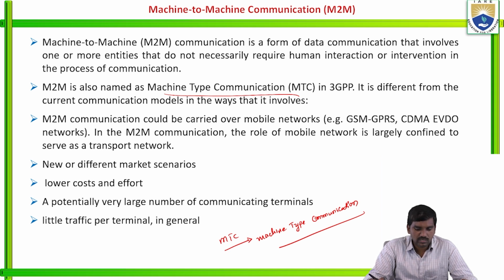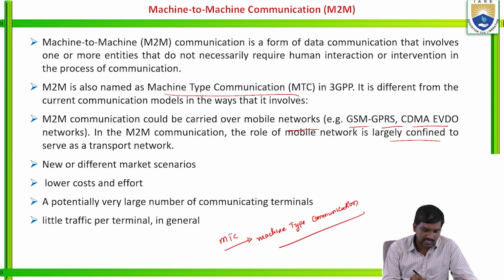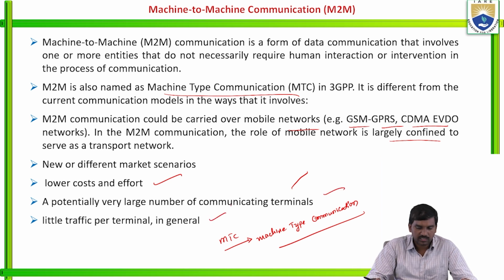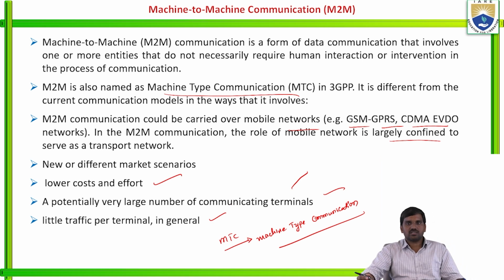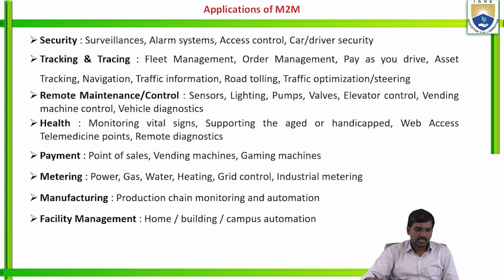So here it could be carried over mobile networks like GSM, GPRS, CDMA. In M2M communication, the role of the mobile network is largely confined to serving as a transport network. So these are new or different market scenarios: low cost or effort, potentially very large number of communicating terminals, little traffic per terminal in general. These are some specifications regarding machine to machine communication, and it has some applications